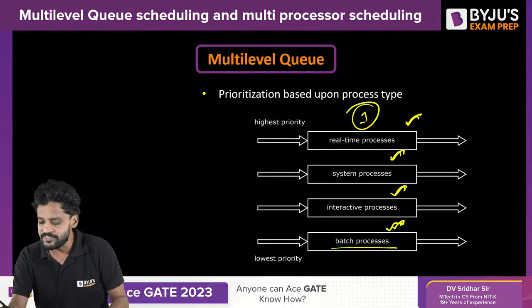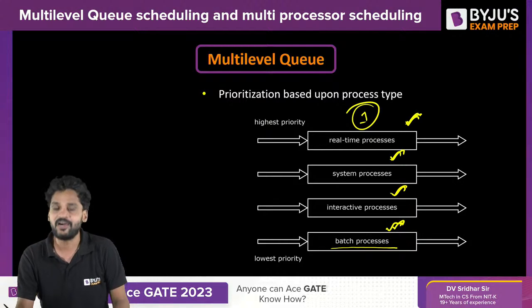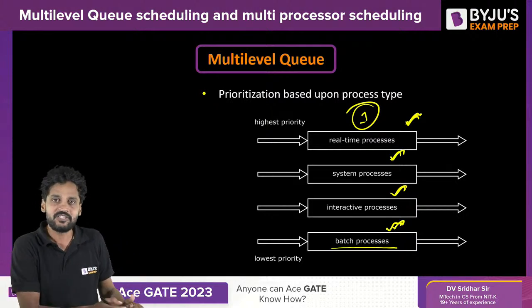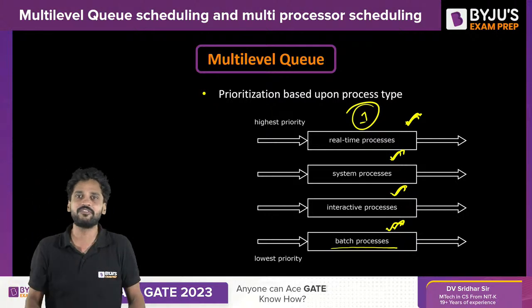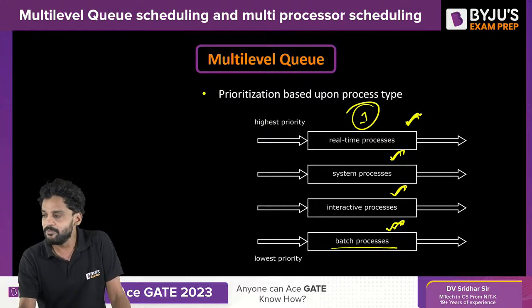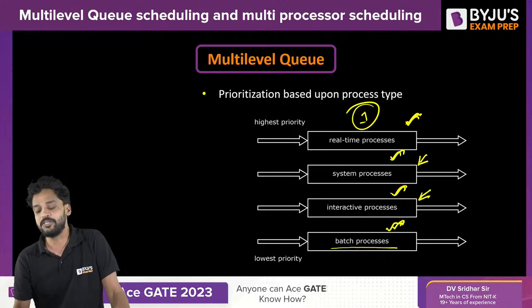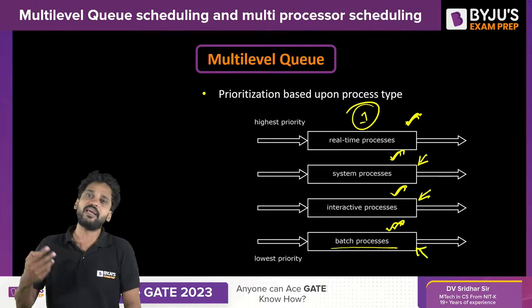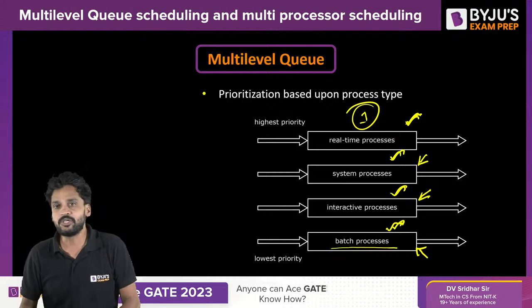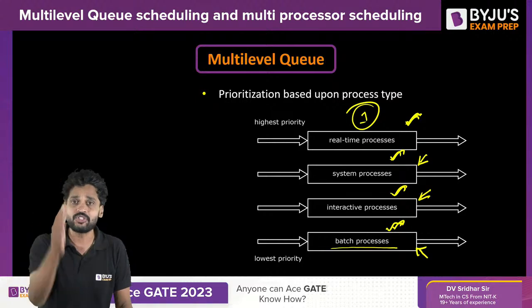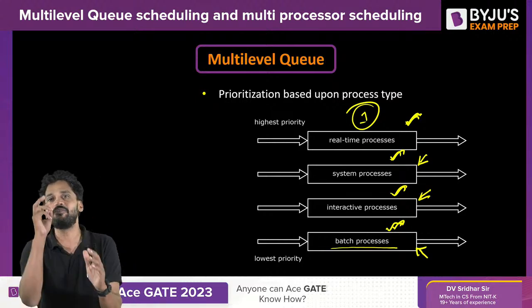With the batch process, obviously you can see a real-time process will get the highest priority. The moment a real-time process enters the system, it will be classified as a real-time process and sent into the queue of the real-time processes. Next, the moment a system process comes in, immediately it will be assigned to the next queue. Similarly, an interactive process will be assigned to the third queue. And when a batch process enters the system, it will be assigned to the fourth queue. What we have just discussed is that in the multi-level queue, the moment a process arrives into the system, it will be assigned to a fixed queue.